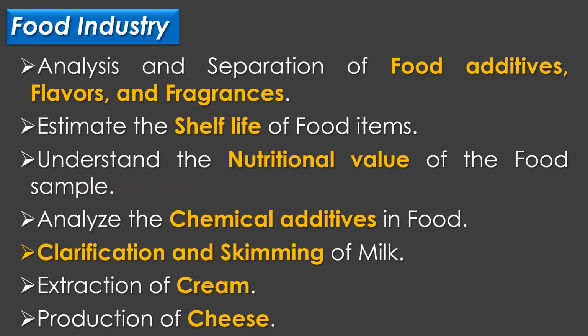In food industry, chromatography is used for the analysis and separation of food additives, flavors and fragrances. Chromatography can be used to estimate the shelf life of food items by providing insights into when the food item gets spoiled. Chromatography can be used to understand the nutritional value of food samples. Chromatography can be used to analyze the presence of chemical additives in foods. Chromatography can be used for the clarification and skimming of milk. And finally, chromatography can be used for the extraction of cream and production of cheese.